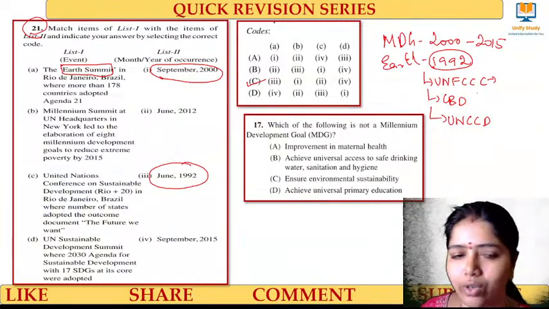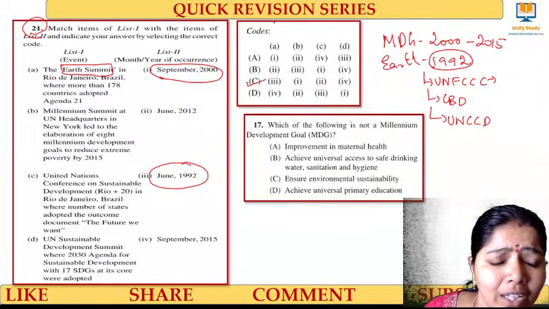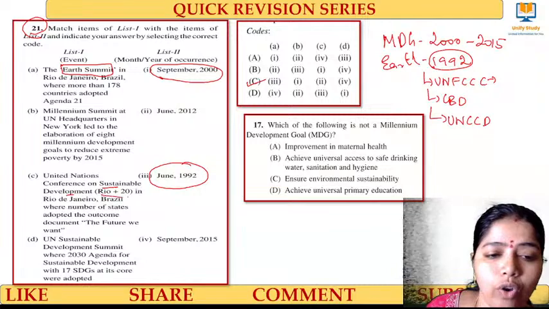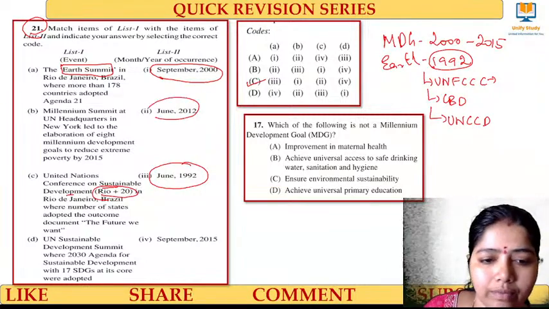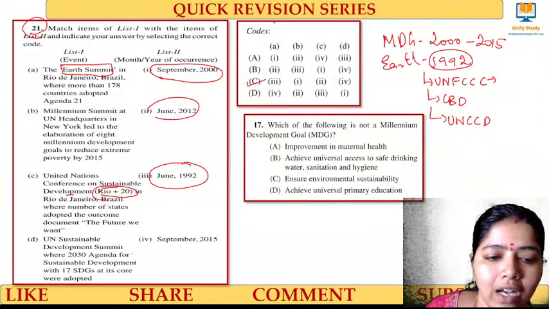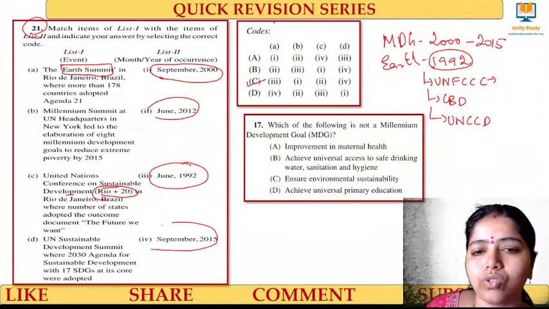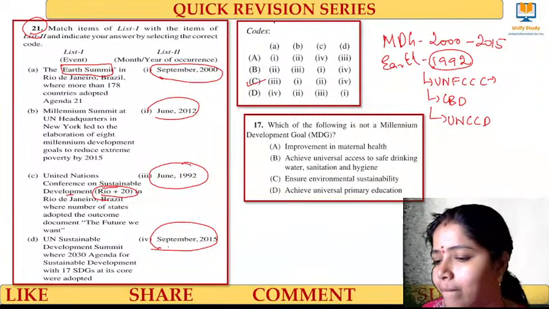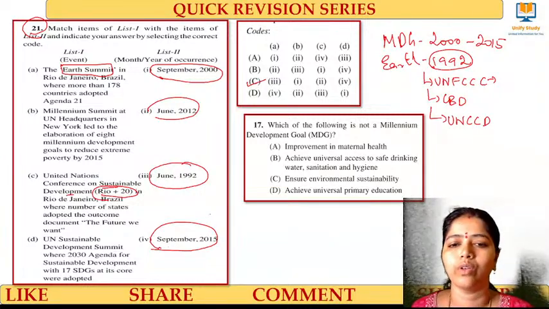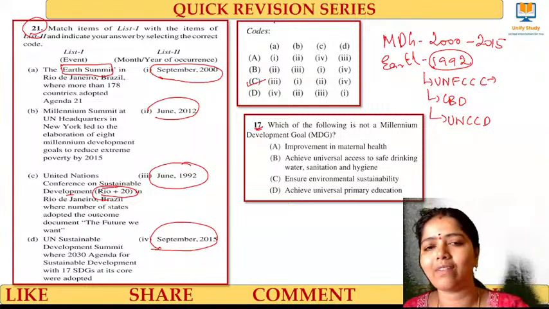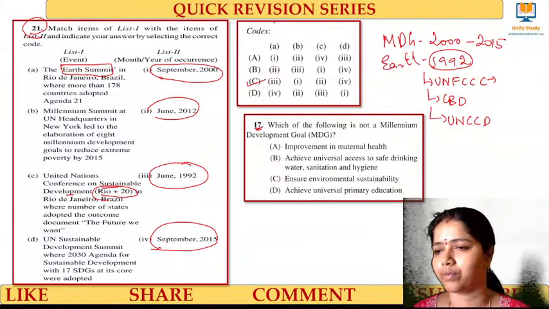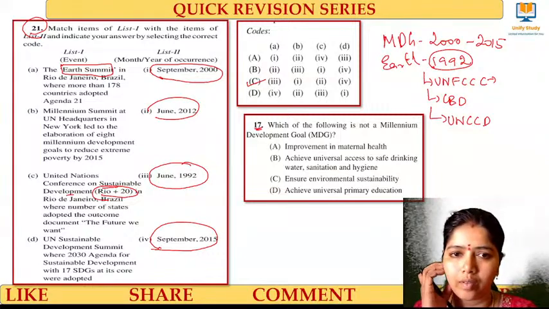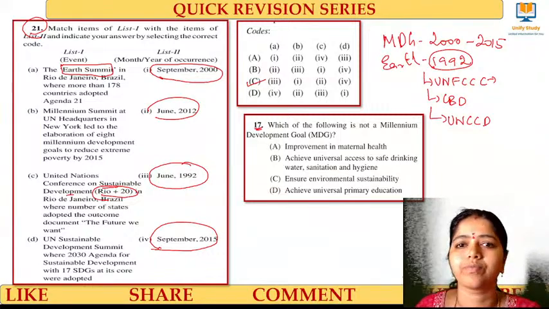Now we'll see the story. Wait. Then the United Nations Conference on Sustainable Development in Rio de Janeiro, that is Rio plus 20, happened in the year 2012, right? And Agenda 2030 is to be achieved by 2030. Clear? Very good. Answer this question and then we'll go for protocols, so that maximum of PD will be over. Answer this question.